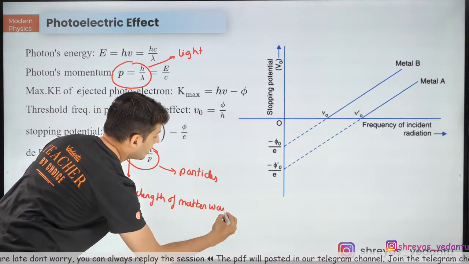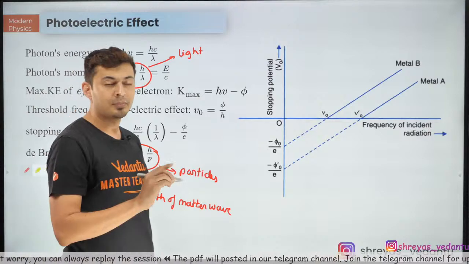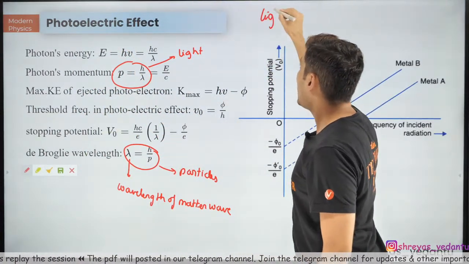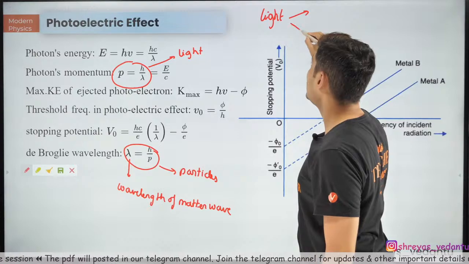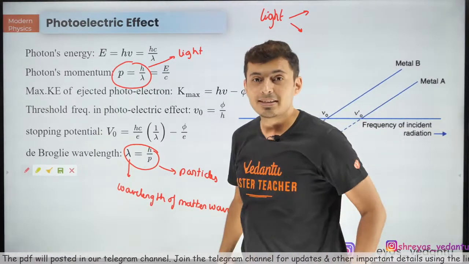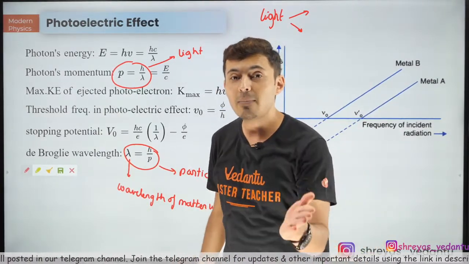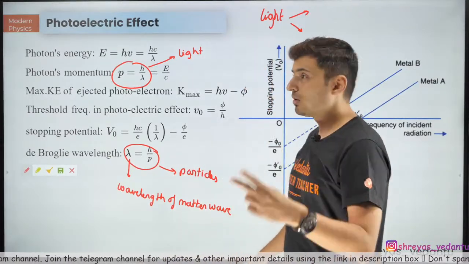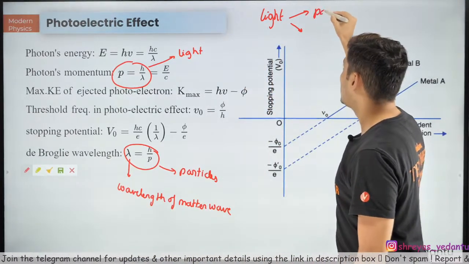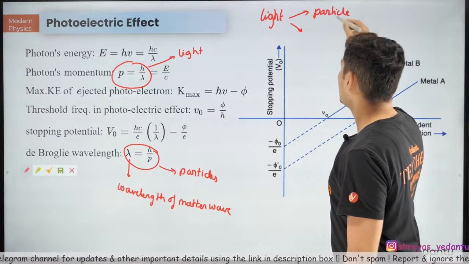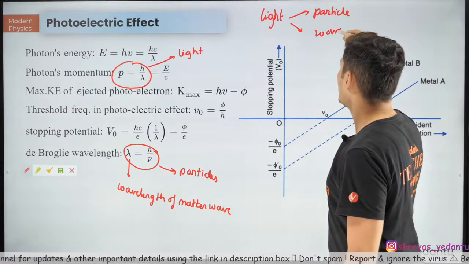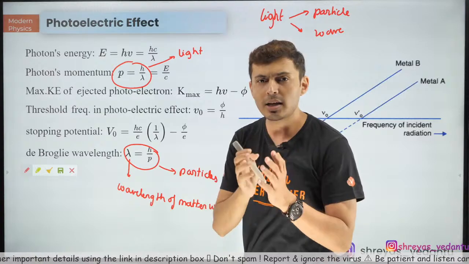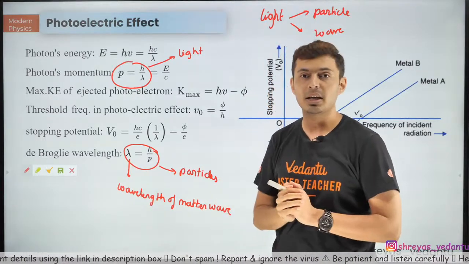Matter wave. Now what does this mean? Please understand the significance of this slide. Light has multiple personality disorder. What does light have? Light has multiple personality disorder. So what are the two personalities? The two personalities are particle and wave. Sometimes light shows particle-like behavior, sometimes wave-like behavior.